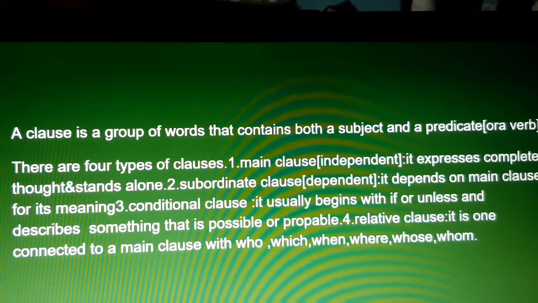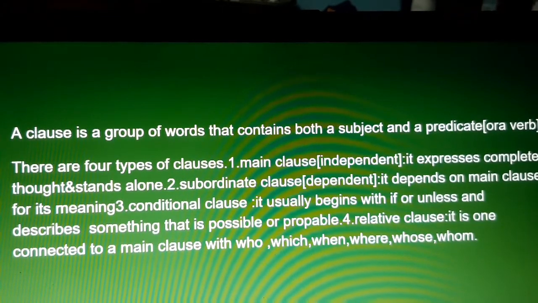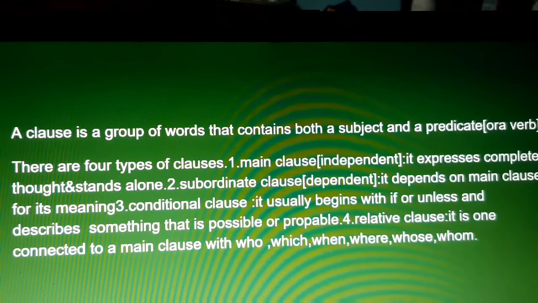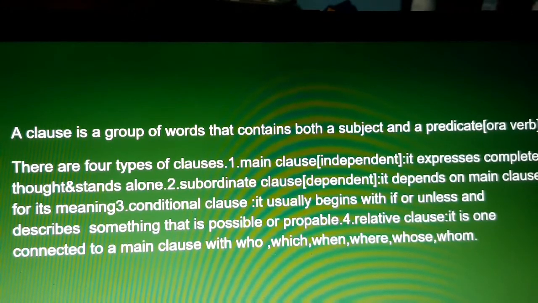What is main clause? Main clause is an independent clause. It expresses complete thought and stands alone. What is subordinate clause? Subordinate clause is a dependent clause. It depends on main clause for its meaning. It doesn't give complete meaning, and so it depends on main clause for its meaning.